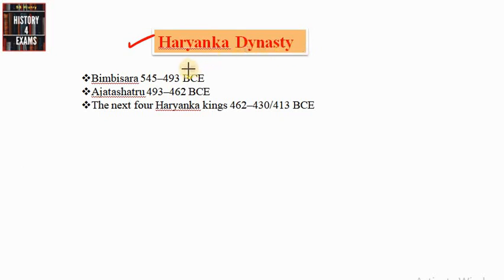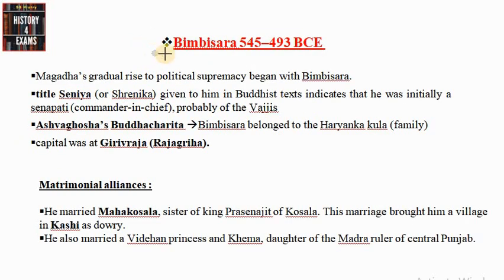Regarding this Haryanka dynasty, the most important rulers were Bimbisara, Ajatasatru, then comes Udayin and some other following rulers. The most important rulers of this dynasty were Bimbisara and later his son Ajatasatru. They ruled between 545 and 462 BC. And the total period of this Haryanka dynasty can be understood as 545 till 413 BC. We can discuss more about these rulers, beginning with Bimbisara. He ruled between 545 and 493 BC.